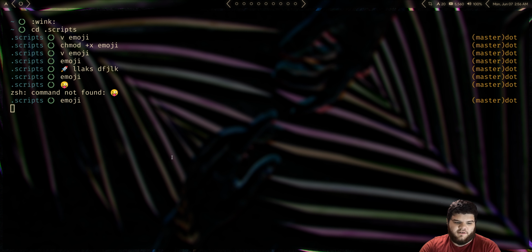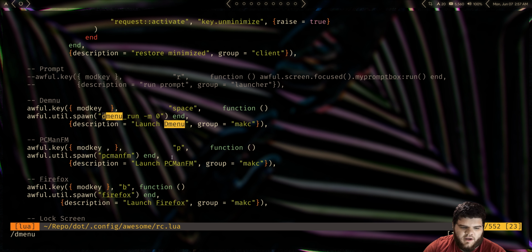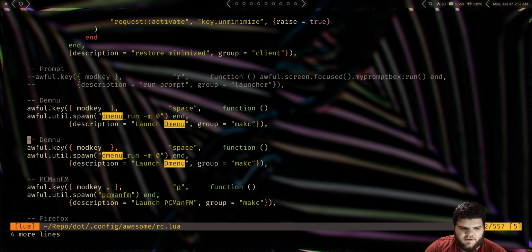Take it a little bit further. Typing emoji to get emojis would be great, but what if I'm not on the command line? Well, I need a keyboard shortcut, don't I? This is the part that's going to vary depending on what window manager you're using. I'm using good old Awesome window manager. So I'm going to find the keyboard shortcut that I set up for good old dmenu, and let's just make a copy of it. I got two of them, and we'll just change the name to Emoji, update the description a little bit here.